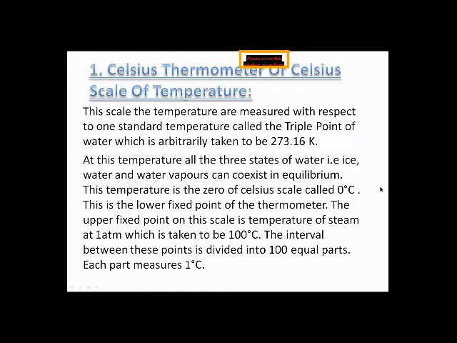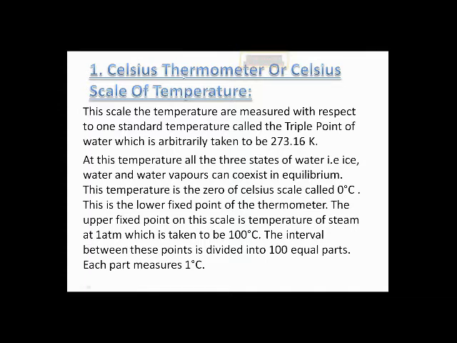For temperature we have different scales, but the main SI unit of temperature is Kelvin, and Kelvin is represented by the capital K. The others we observe, Celsius or degree centigrade, and Fahrenheit, are sub scales of the thermometer.